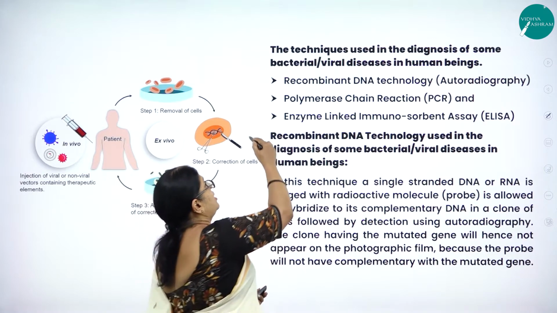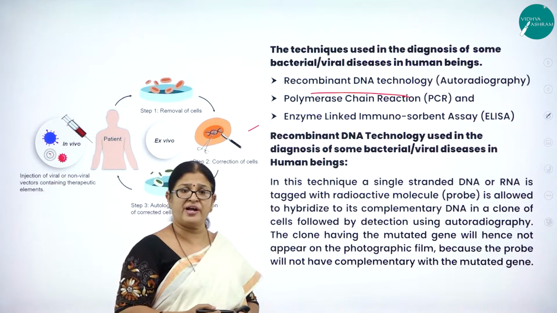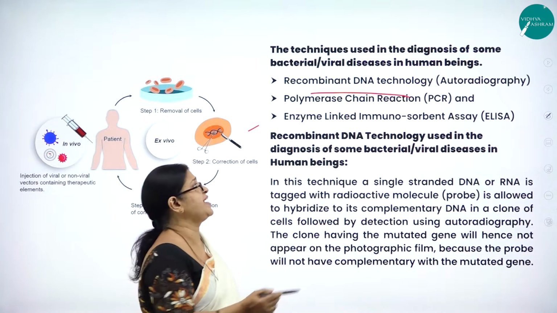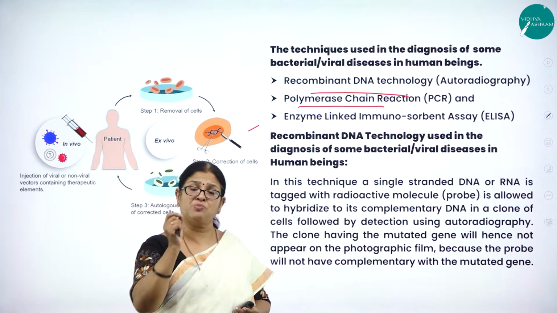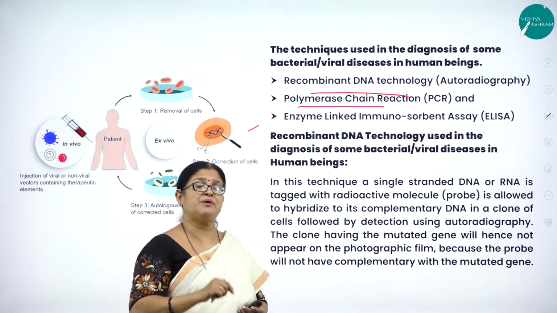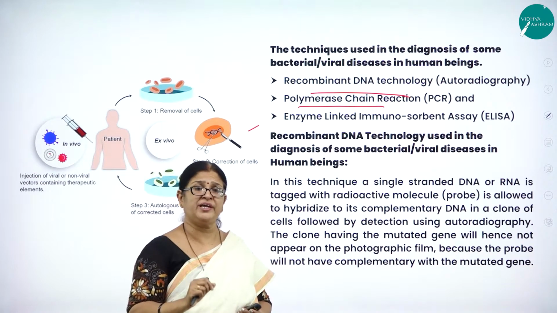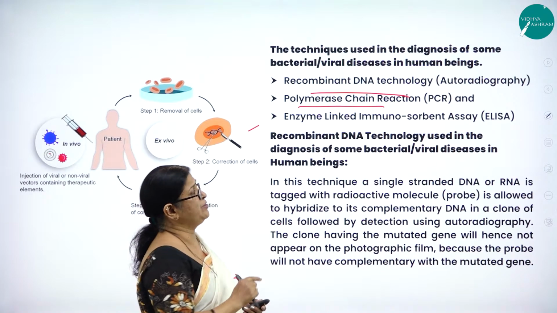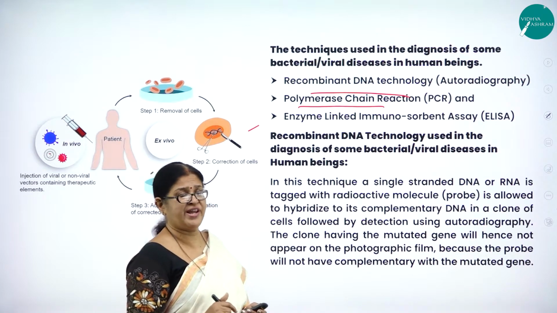One such is called recombinant DNA technology, that is through autoradiography, rDNA technology. And the second one is polymerase chain reaction, where we can get multiple copies of a gene by taking a small sample of DNA. For example, at a crime scene, a very small amount of DNA may have been found, but it can be multiplied many times by using this very important technology called polymerase chain reaction.